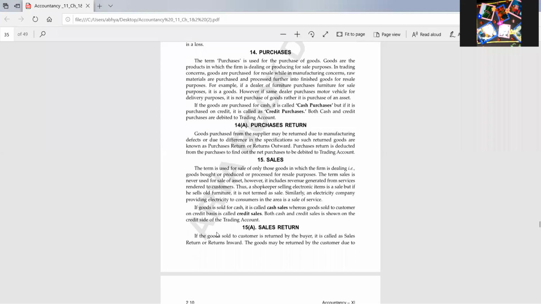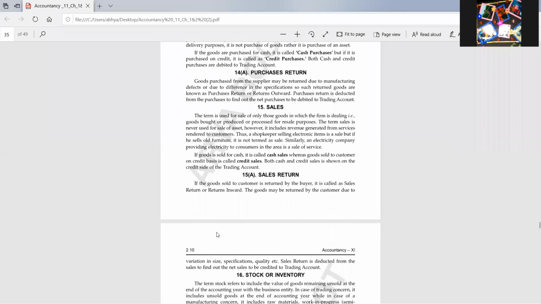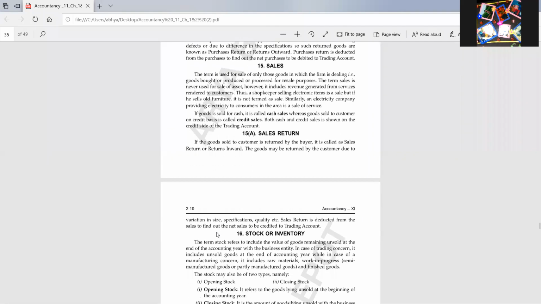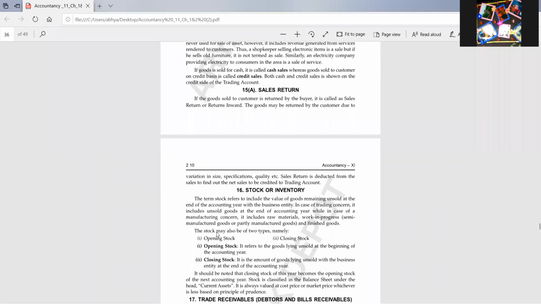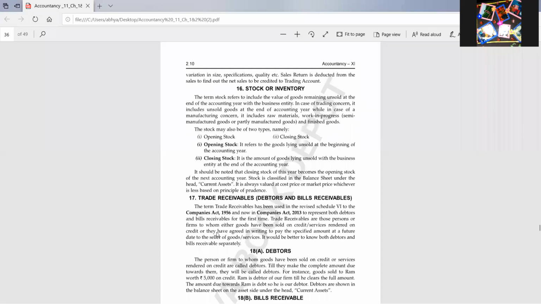Then sales. When the goods are sold to the customers, then it is known as sale. So sale here means only the sale of goods, not the sale of assets. Sales return: when our customers are returning goods to the seller, then it is known as sales return. Then I told you total sales, cash sales plus credit sales, and net sales is equal to total sales minus sales return. Then stock. Stock means goods lying unsold at the end of the year.